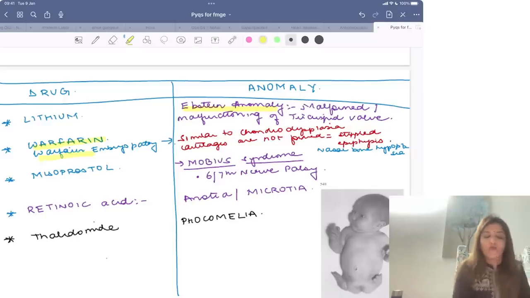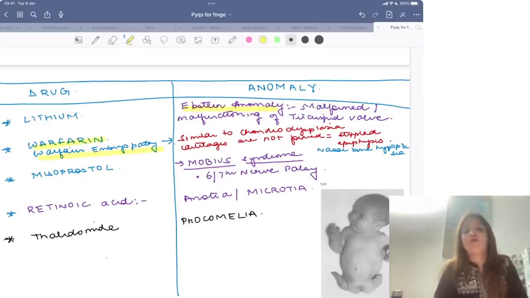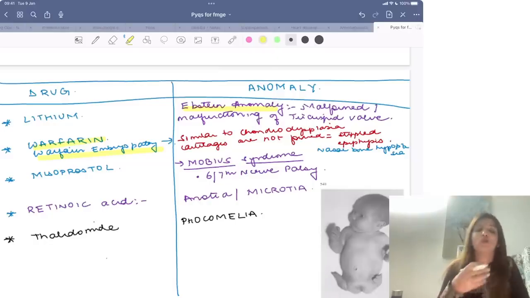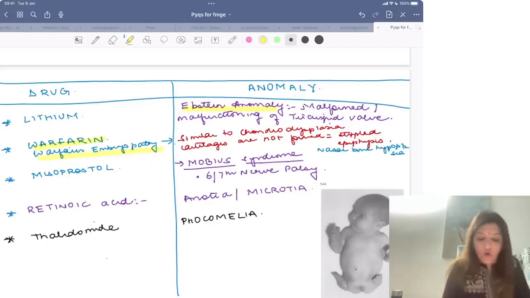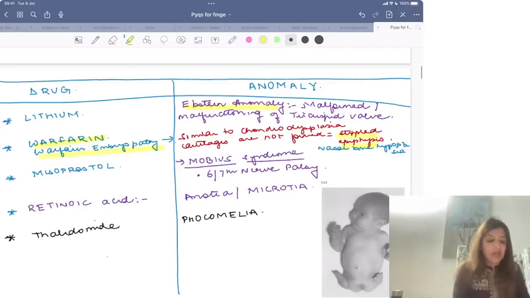Warfarin leads to warfarin embryopathy. In warfarin embryopathy, we get defective cartilage formation. There is chondrodysplasia which is seen in warfarin, which is going to affect the cartilage. Cartilage is not formed, so you get nasal cartilage hypoplasia, nasal bone hypoplasia, and you get stippled epiphysis.